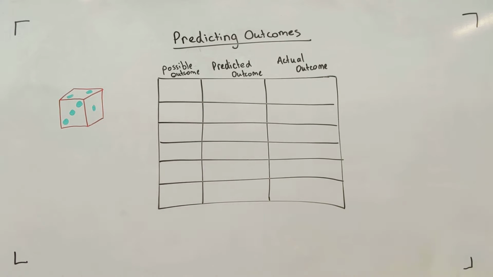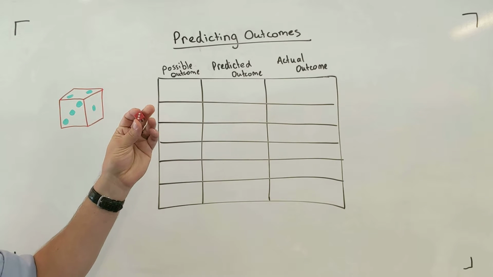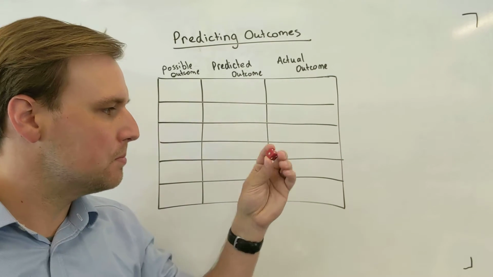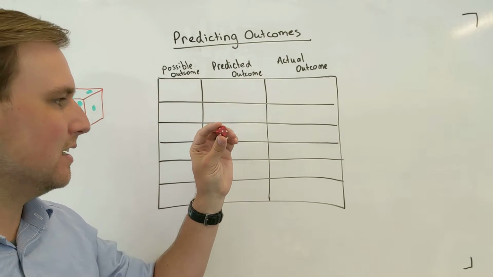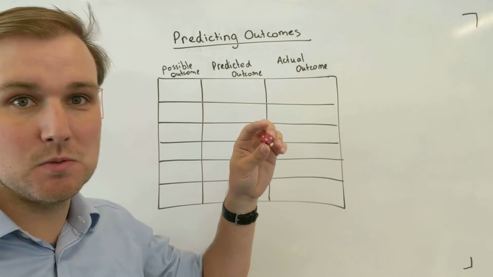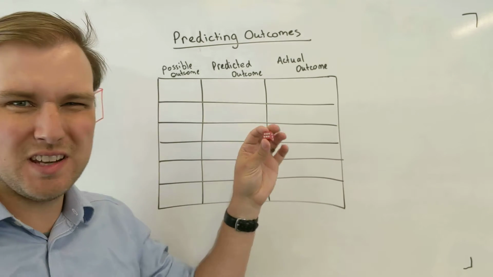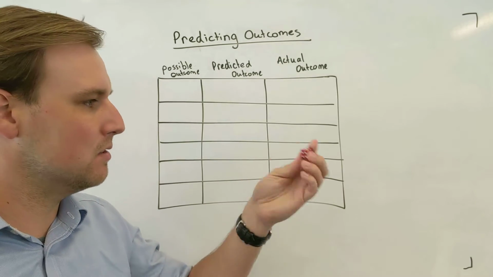Hey mathematicians, let's look at predicting some outcomes. I've got a die right here. It's obviously got 6 sides. I know that it's a cube. And the options on the 6 sides are the dots or the numbers 1, 2, 3, 4, 5, 6. So they are possible outcomes if I was to roll the die.